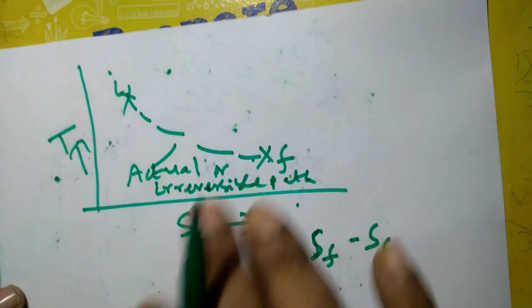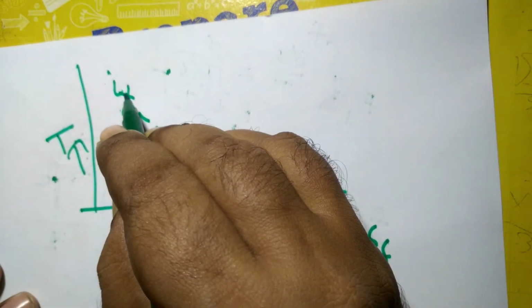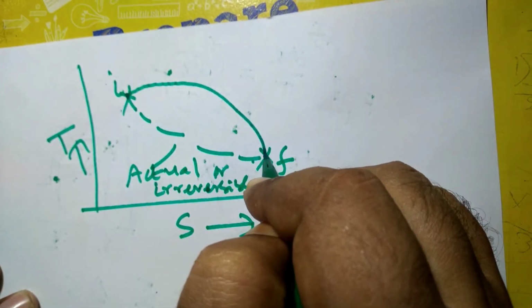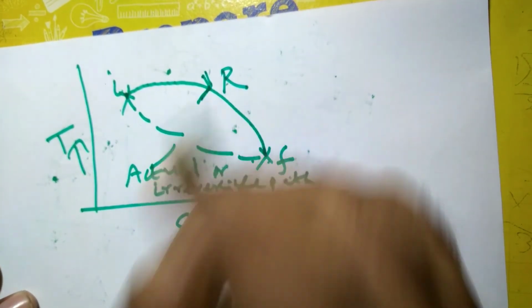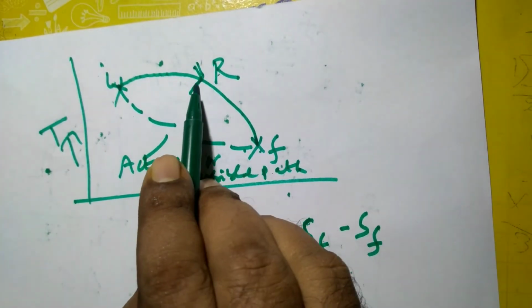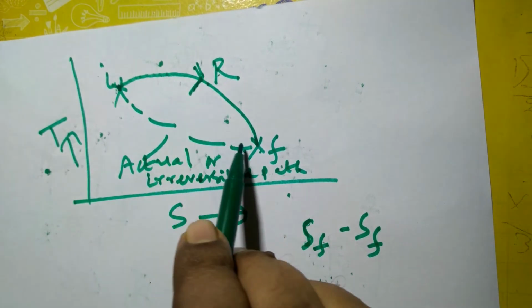So we have to replace this process by an imaginary reversible path connecting the same two states.